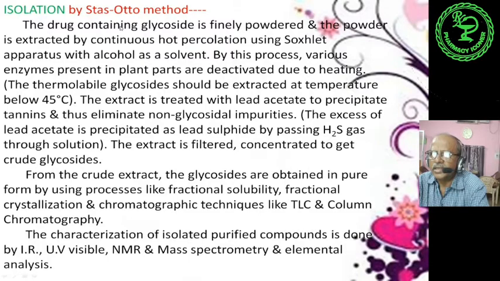The drug containing glycoside is finely powdered, and the powder is extracted by continuous hot percolation using a Soxhlet apparatus with alcohol as a solvent.